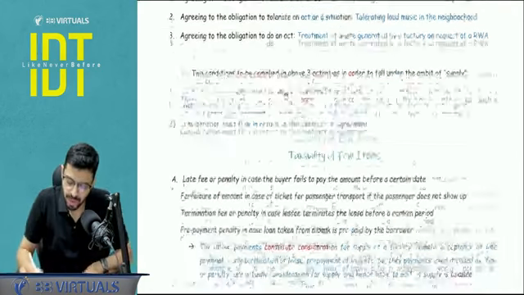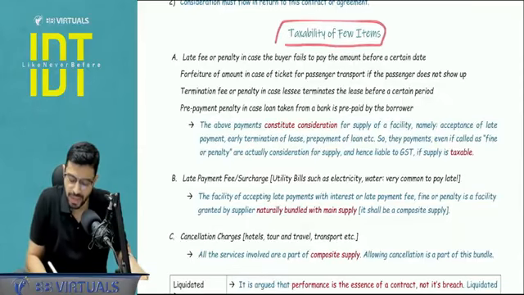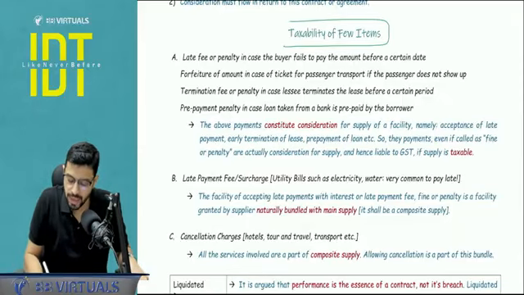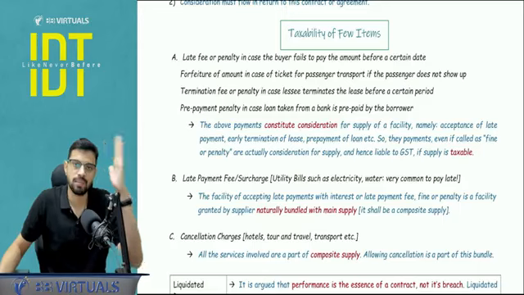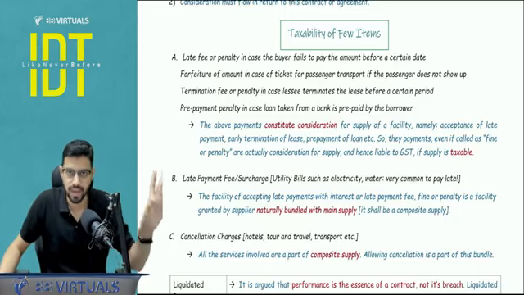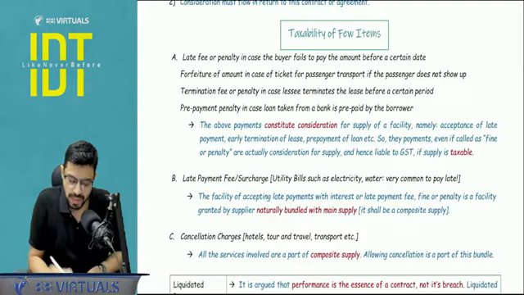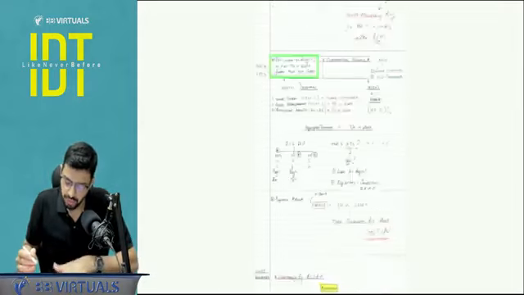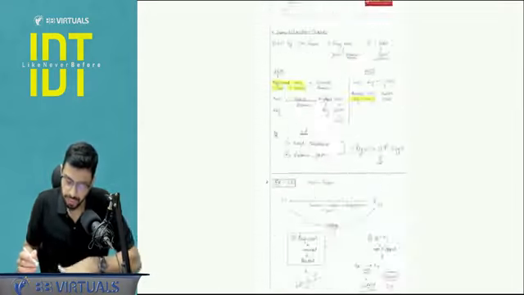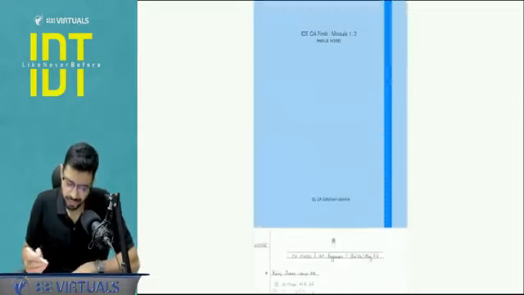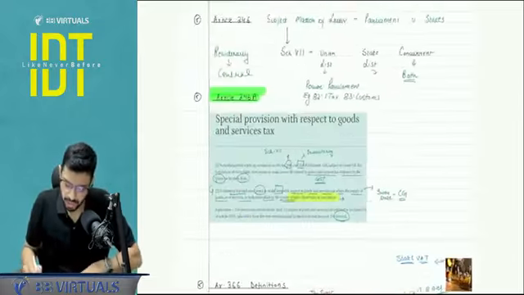Now, with respect to this, the taxability of a few items was clarified by the CBIC, and your ICM material includes this particular item as taxability of few items, and this can be asked directly in the exam. Some items are not taxable because they are not a consideration, and some are. You need to learn this. I will give you a short, simple, sweet table from which we will revise this topic. You can take a photo if you want, it's fine. I will give you that table directly.